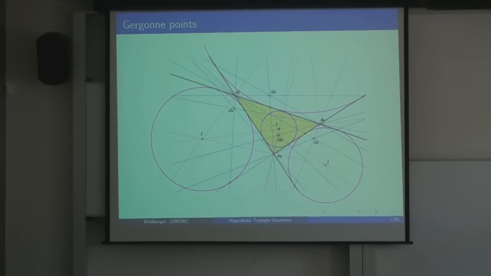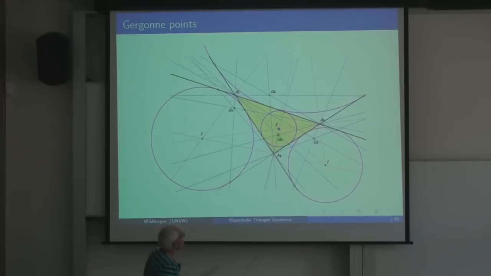There are a whole host of additional constructs. Let me show you something associated with the incircles and the incenters. So if we look at one of these incircles, say that one there, they touch the sides in these 3 points. Let's call them contact points.